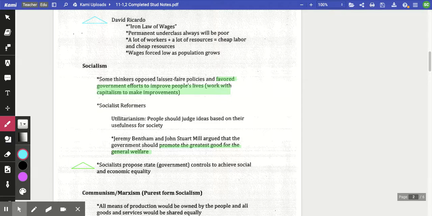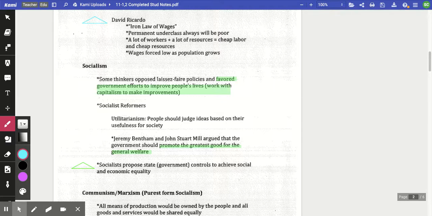So you have these different perspectives looking at what the industrial age is doing for us as people, for society as a nation. One is seeing the growth and how they're going to be on top, and the other one's saying, oh, but what about the people here? And here the socialists are saying the government really needs to step in and bring in some controls that can achieve some kind of social and economic equality or equity within the system.